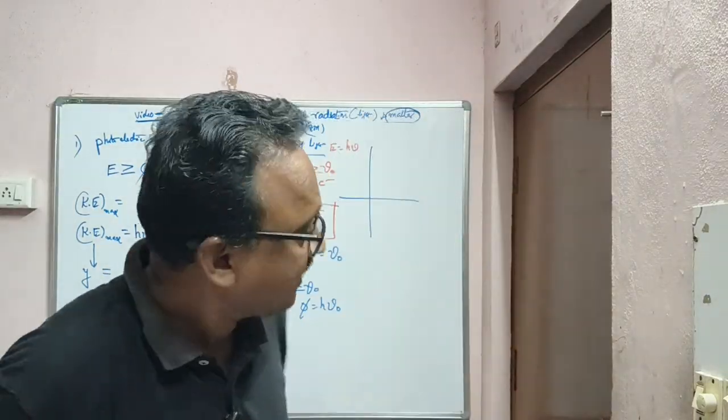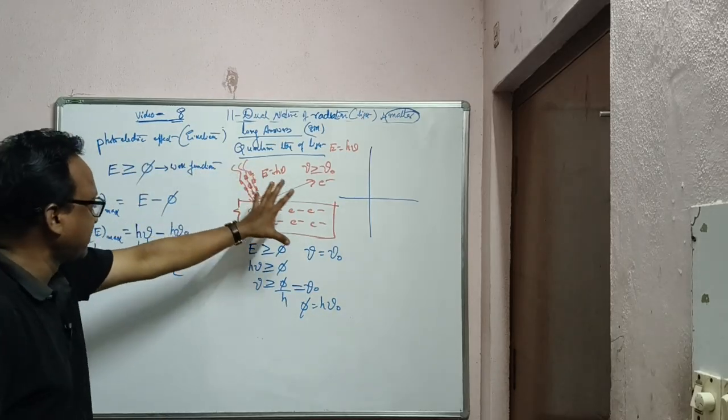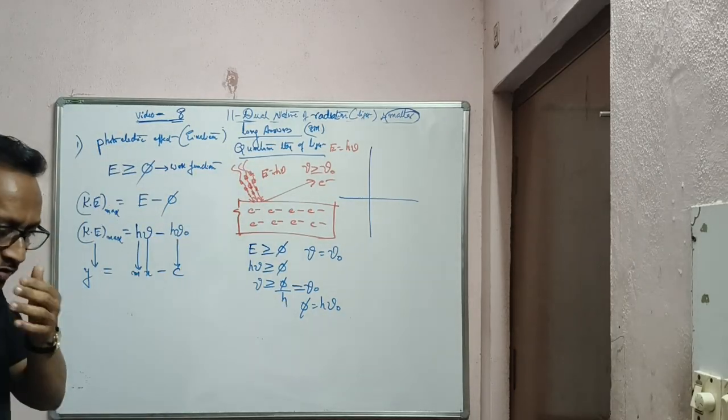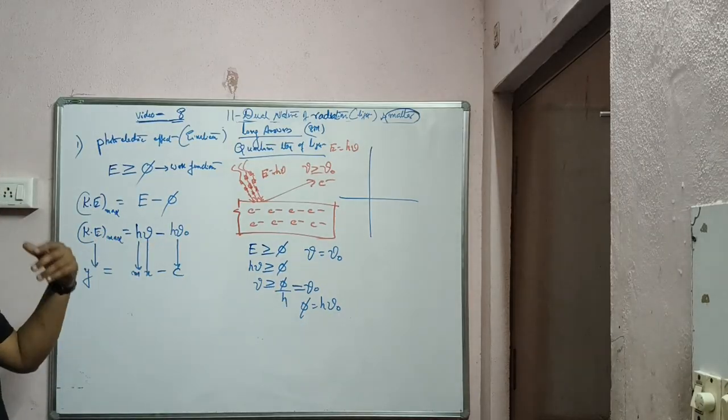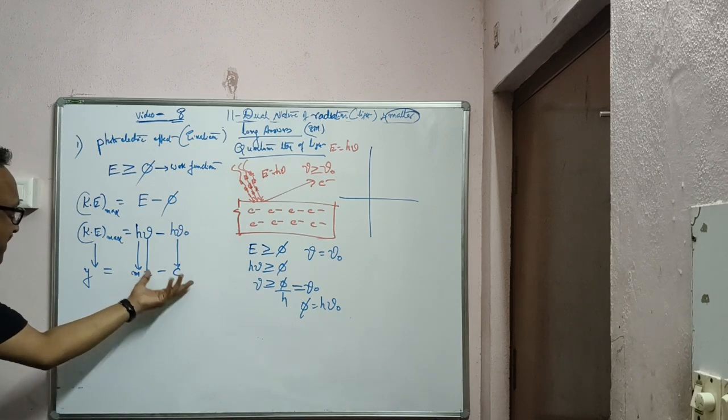Now we are discussing the photoelectric effect equation. The question asks in terms of frequency. Ke max is equal to y is equal to mx minus c.